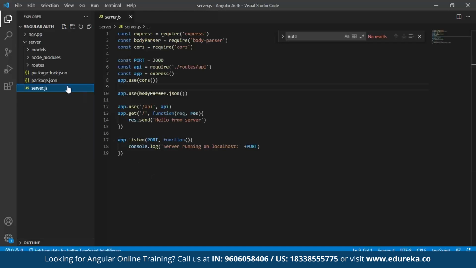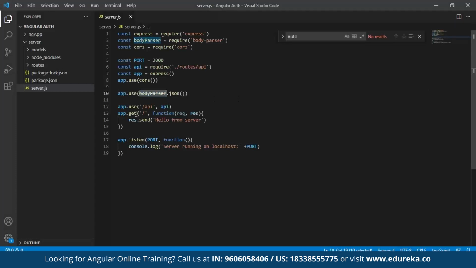Once we create that, we need to import our const body parser, express server, and also CORS. This is a feature that we need to make sure we have in order for our application to run hassle-free. The next thing, we need to make sure that we give our port number, which is 3000. Make sure we give our APIs. The next thing is to use our body parser JSON.